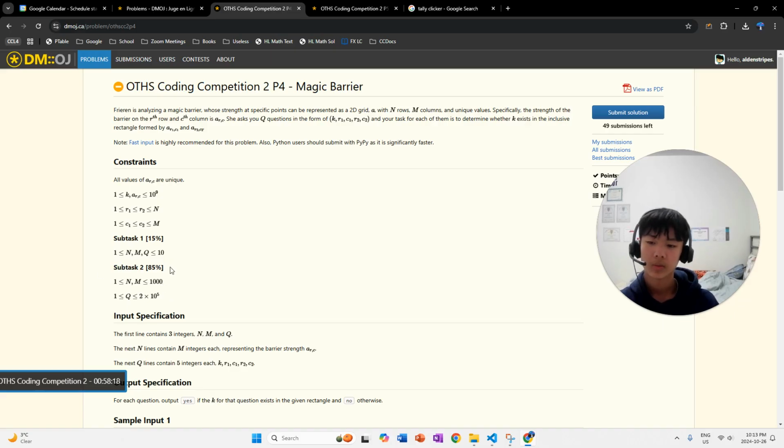Subtask 2. Well, what's different about subtask 2 that makes it way longer? Well, first of all, the number of rows and columns can go up to 1,000, and also the number of queries goes up to 2e5, 2 times 10 to the 5.